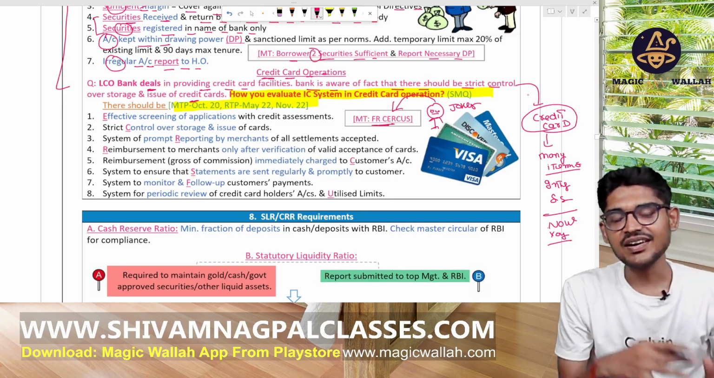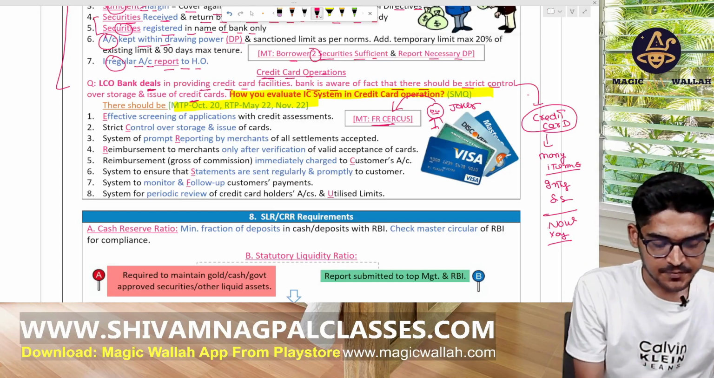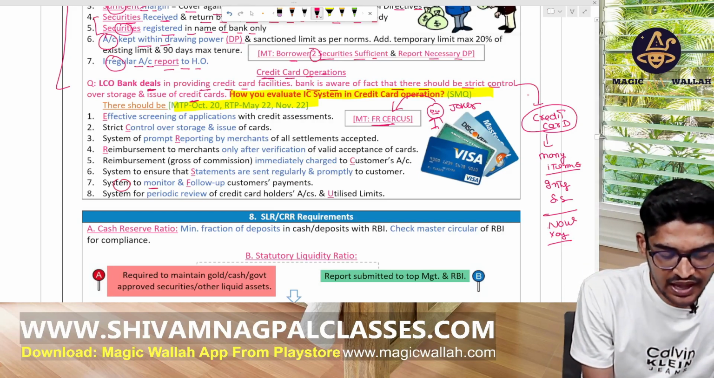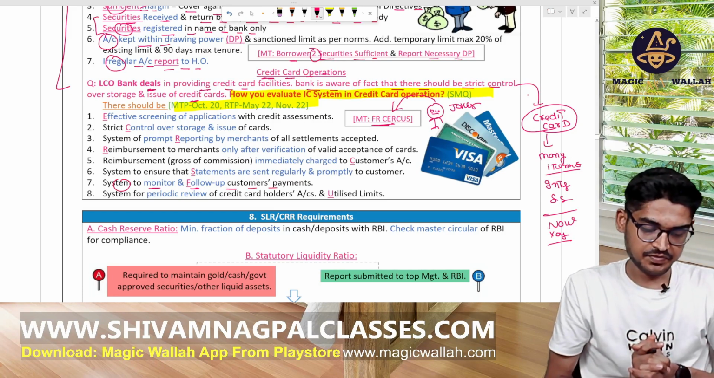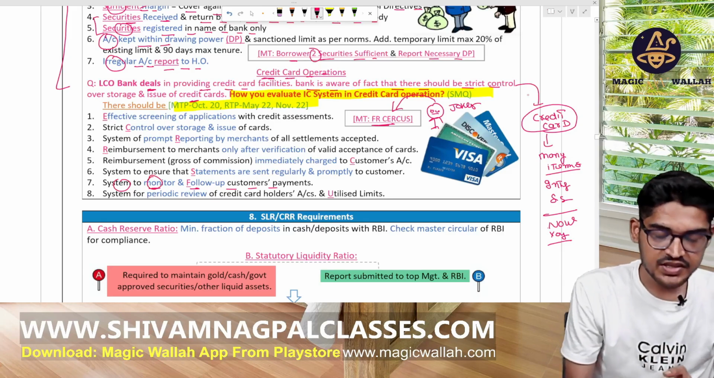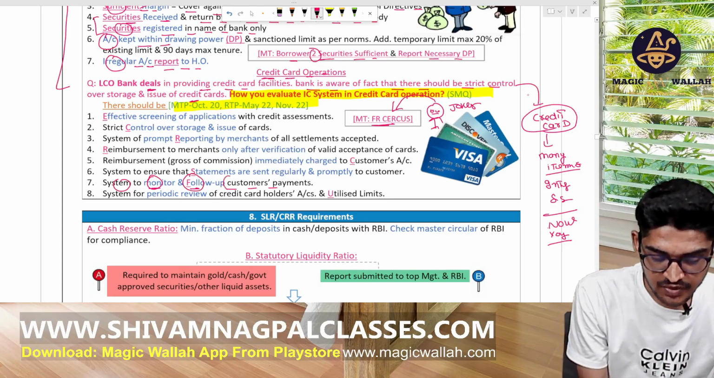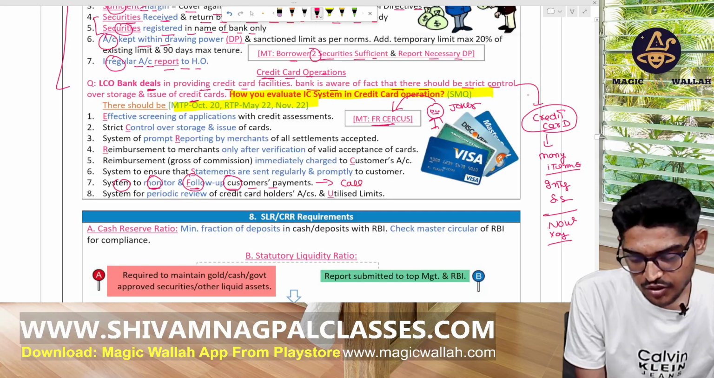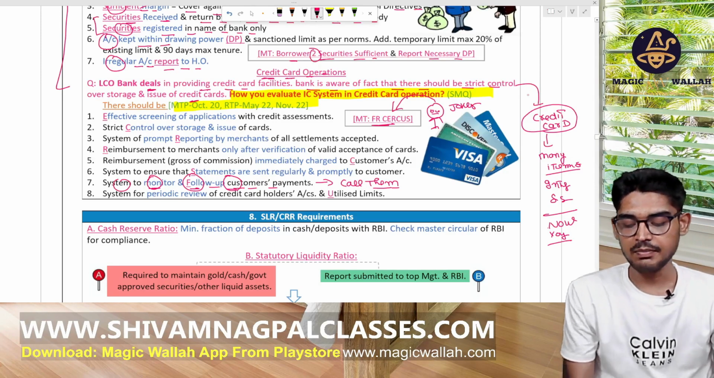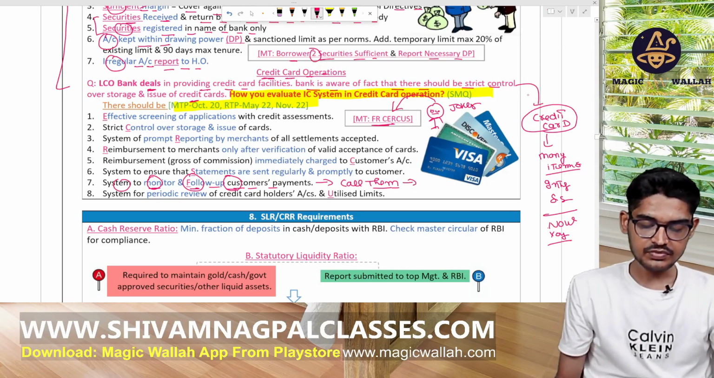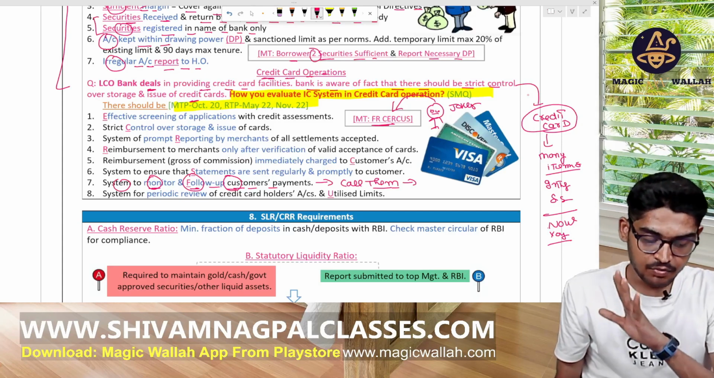FR circus is the memory technique to learn all these points. F means the system to monitor and follow up the customer payment. There should be a system in the bank to monitor how much amount is used by which customer, and they should follow up. If the limit is crossed for a customer, the bank should call them that the limit is crossed and ask them to make payment. So F means follow up the customer payment and monitor them also.